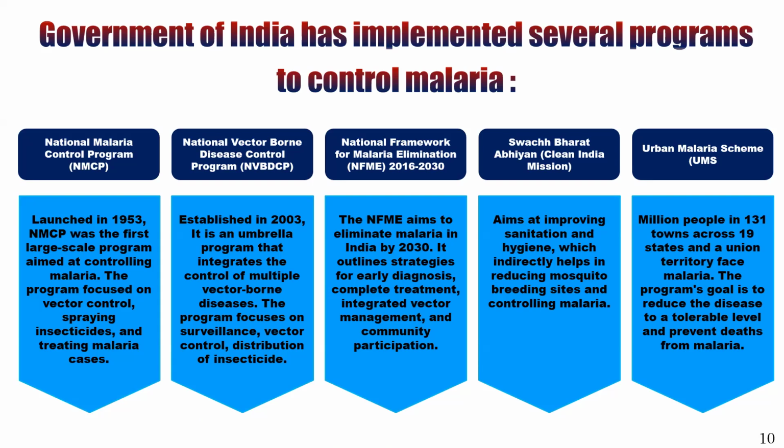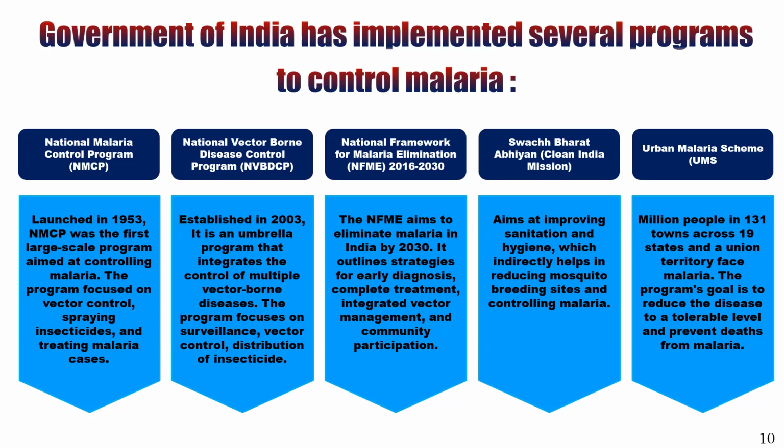Third one is the National Framework for Malaria Elimination. The NFME aims to eliminate malaria in India by 2030. It outlines strategies for early diagnosis, complete treatment, integrated vector management, and community participation.